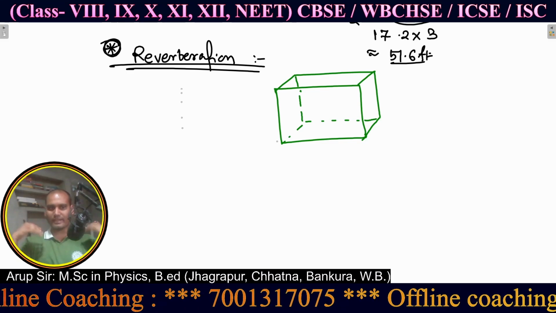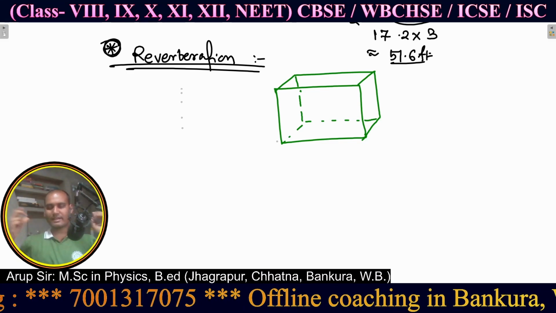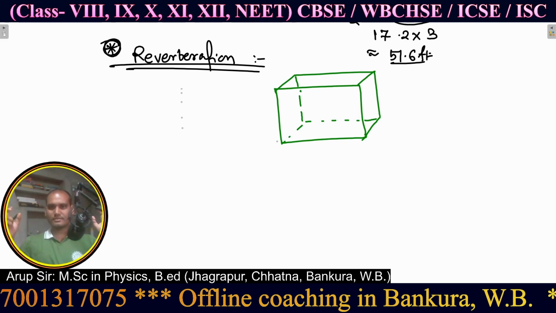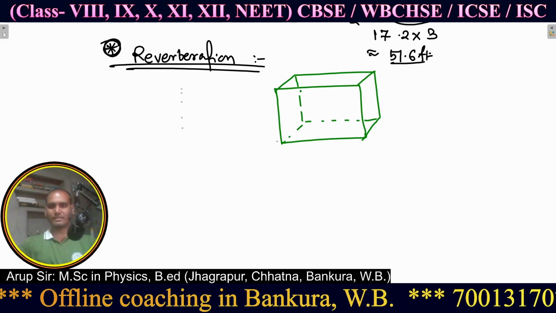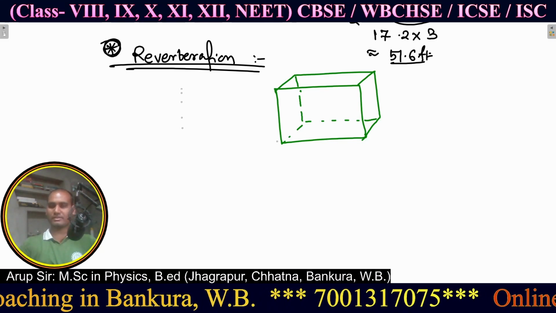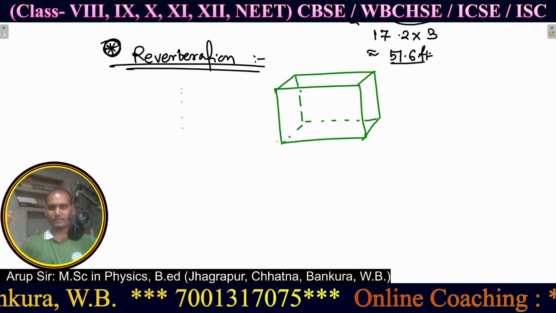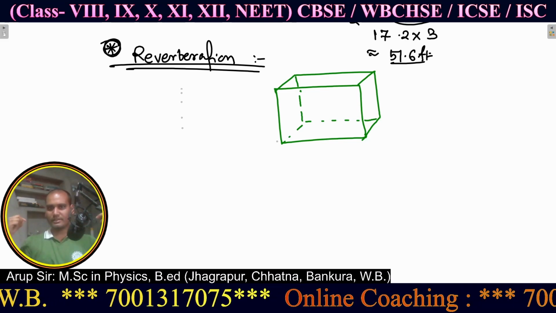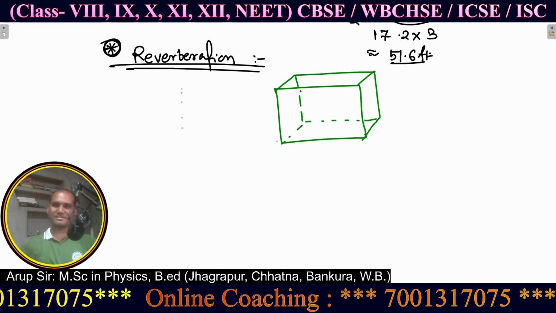I can feel that they are coming to my ear, but I can't distinguish them. Why? Because the walls are very close to me, not so far away that I can distinguish between the direct sound and the reflected one. It is not possible, but I can distinguish when the distance is high.